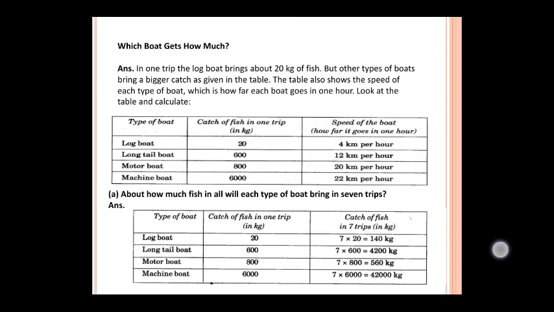Motor boat carries 800 kg in one trip, so for 7 trips, 7 multiplied by 800, that is 5600 kg. A zero was missed out, please correct it. It is 5600 kg. And the machine boat catches 6000 kg in one trip, so for 7 trips, 7 into 6000 is 42000 kg.